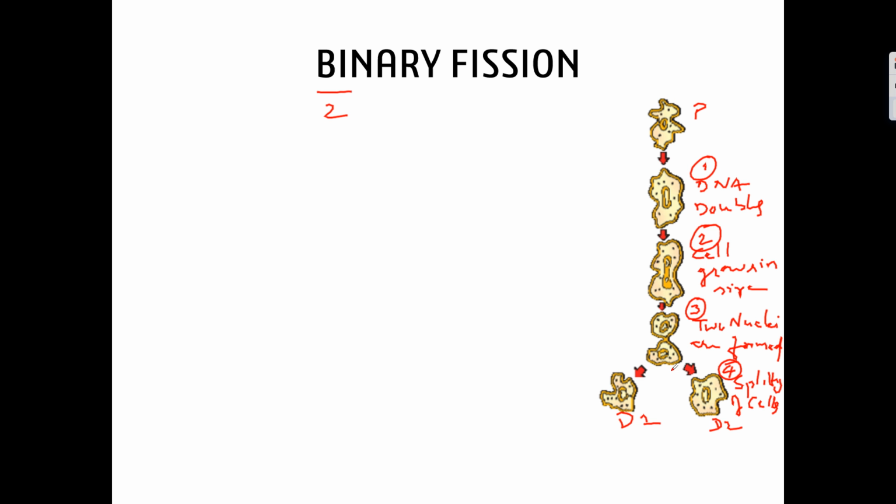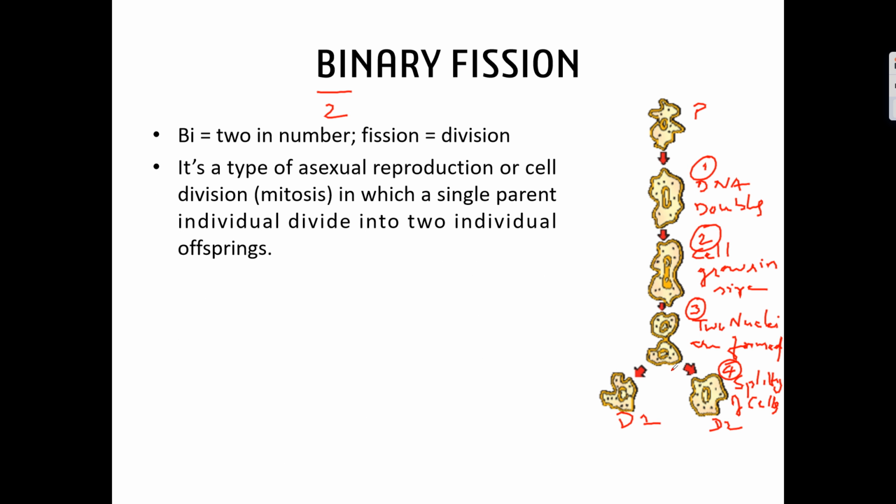This is called binary fission. Bi means 2, fission means division. Let us see the definition. It is a type of asexual reproduction or cell division or mitosis in which a single parent is divided into 2 daughter individuals.